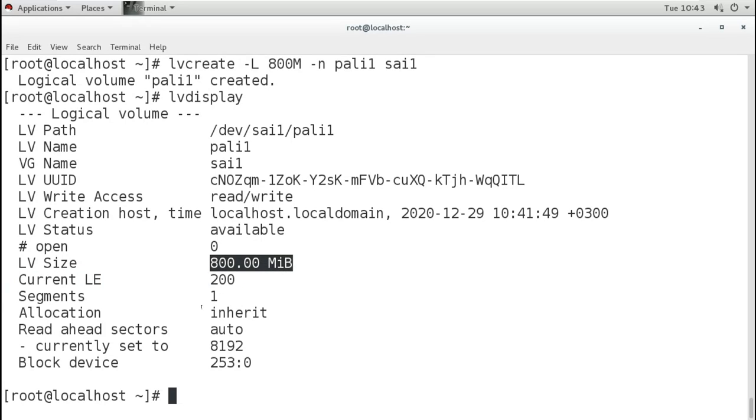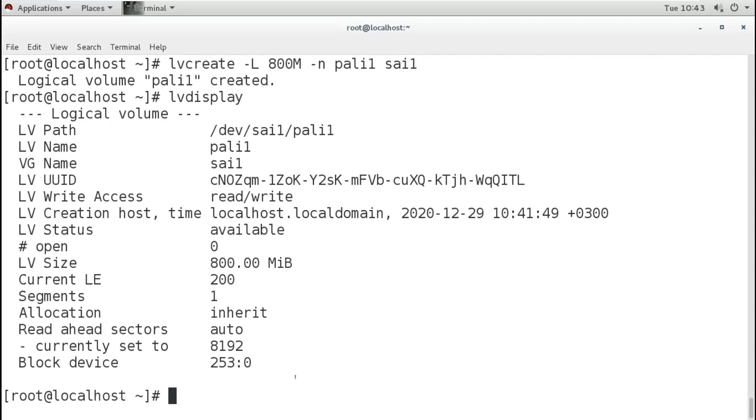And it is allocatable, it is read write, auto sector, currently set to this, block size is this, and this is the information about our LV. So for creating the LV, we can use the command lvcreate with capital L option for the length of the LV, which is the size of your LV. Now capital L is to give a size in MB, GB and TB, and -n is for the name of your LV, and then you can mention the volume group from where you are creating the LV.